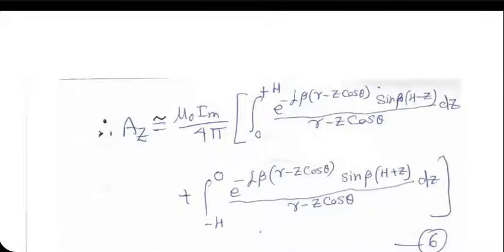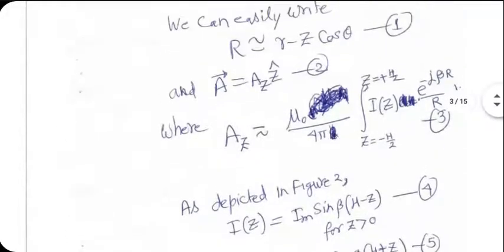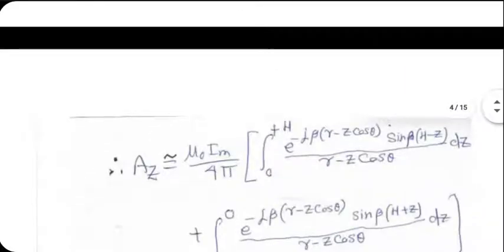That's not the issue. Between 0 and capital H, I am putting sine beta (h minus z). Between minus h and 0, I am putting sine beta (h plus z). And in the integrand, the denominator also has capital R. So you'll have the formula for Az.